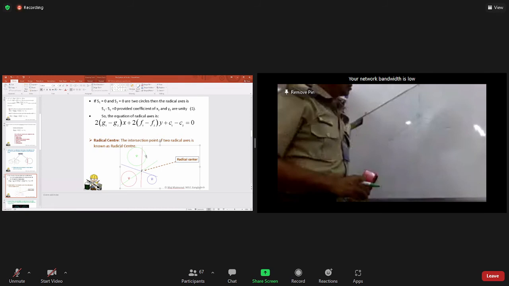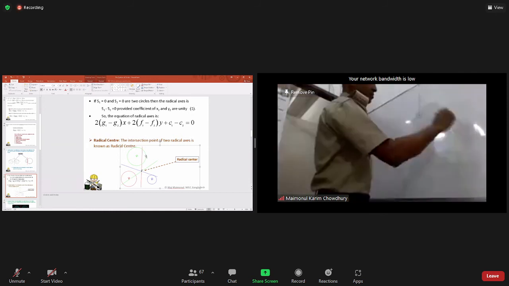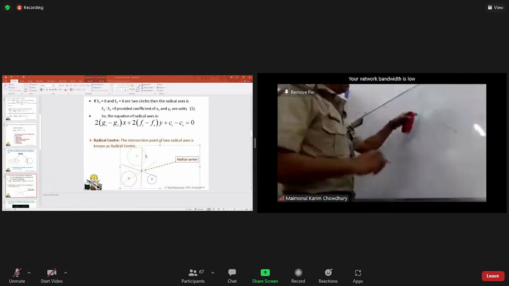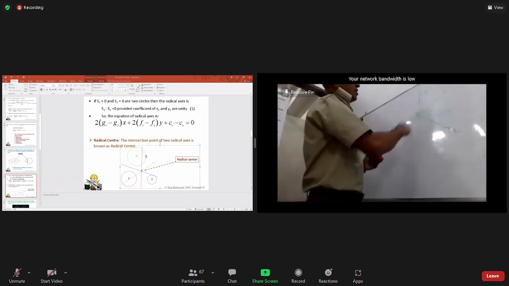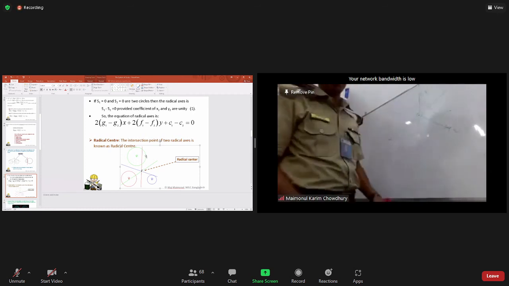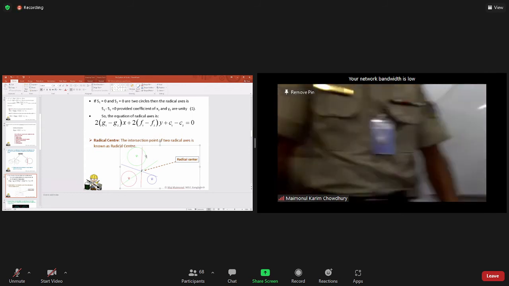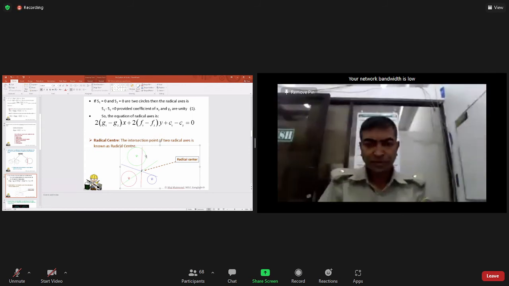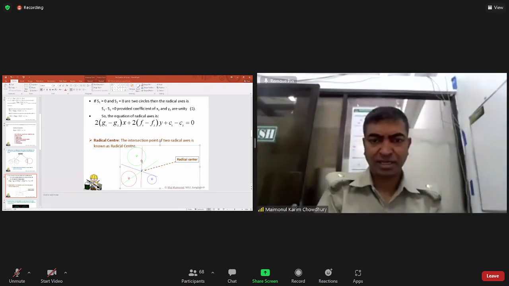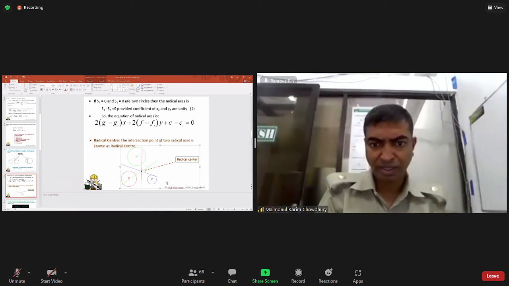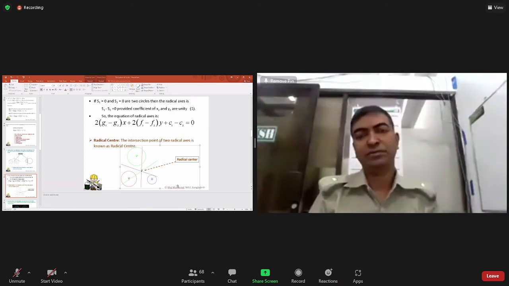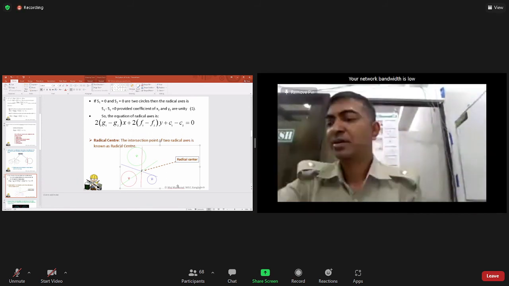It is outside the circle. These three centers, suppose C1, C2, and C3, and the perpendicular lines meet at one single point, the radical center. In the figure you can see a straight line drawn from here, perpendicular to the other two lines. It gives you a better picture, and clear pictures are also given here.